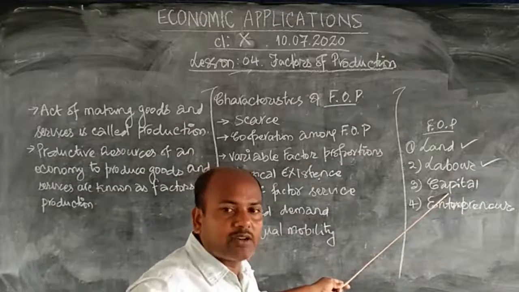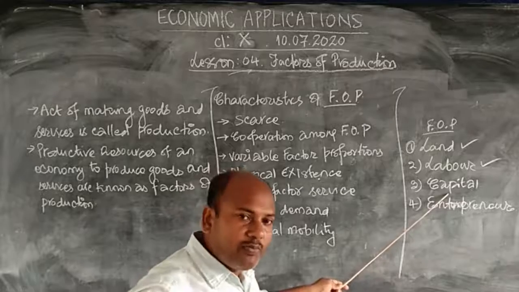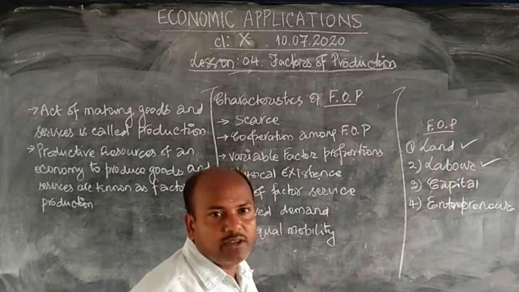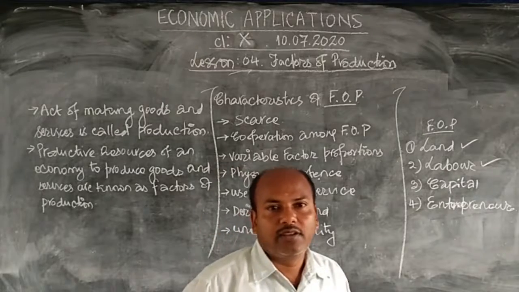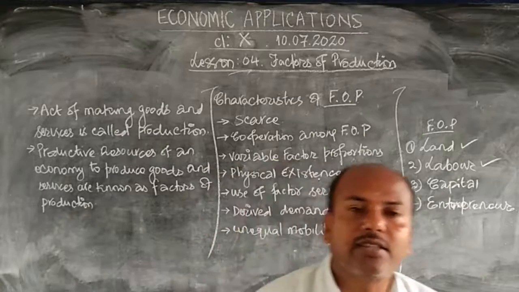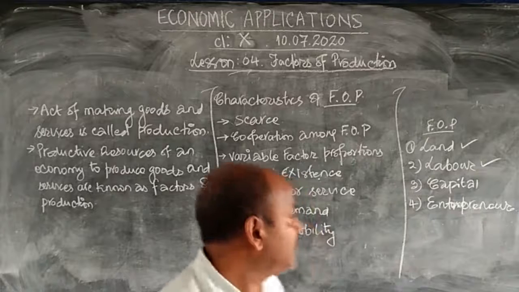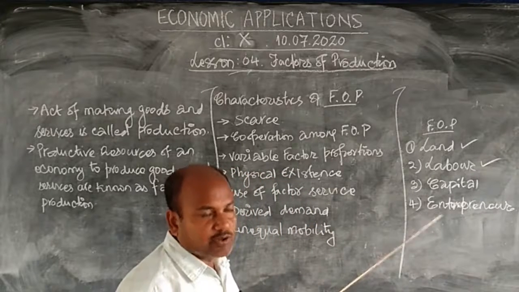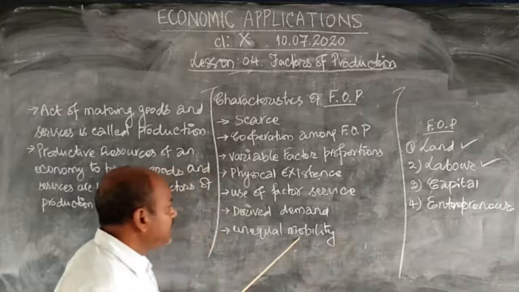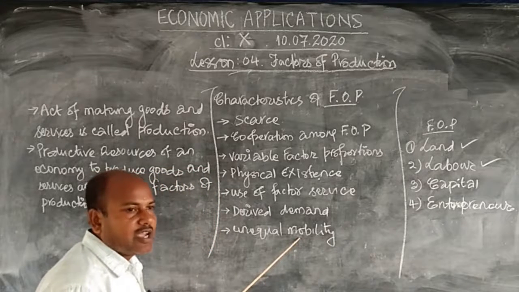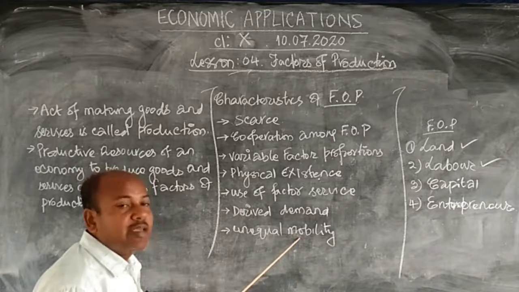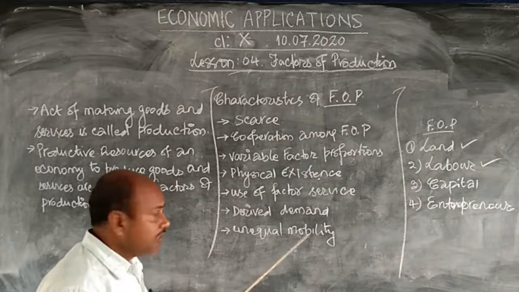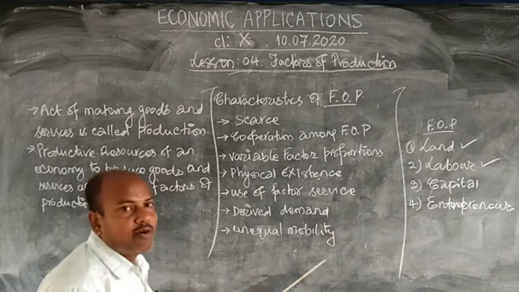School is also a capital, computer is also a capital. School building is not mobile, computer is mobile. Entrepreneur is the boss, the manager, the master, and this factor also has complete mobility. So as far as mobility is concerned, some of the factors are highly mobile, some are immobile, and some have a different proportion of mobility. So they have unequal mobility.